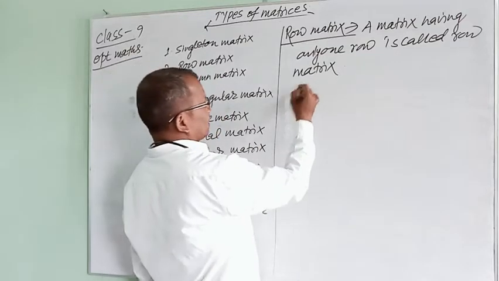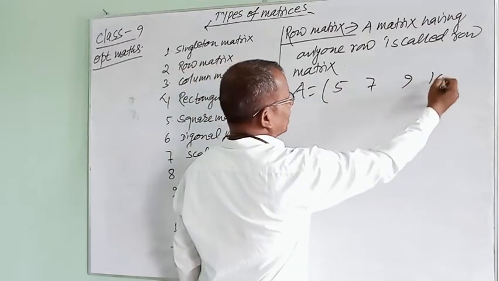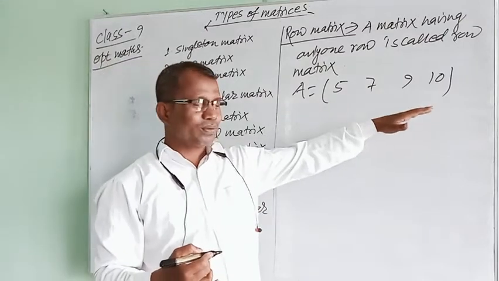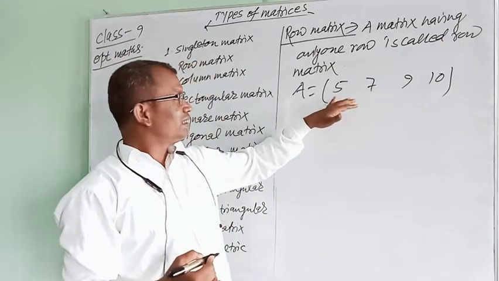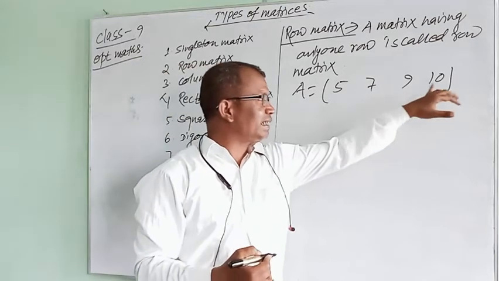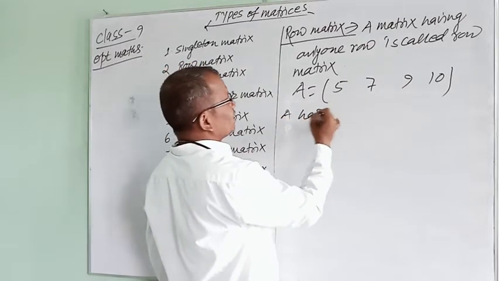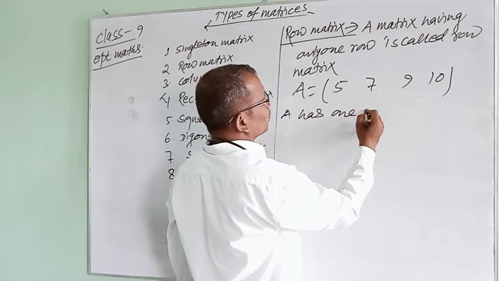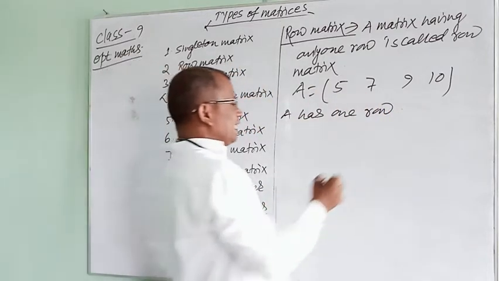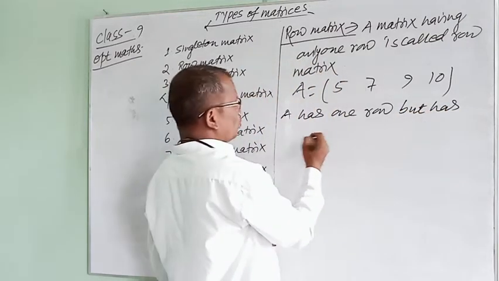Here, like A equals [5, 7, 9, 10]. Here in this matrix, there is only one row, and the row contains 5, 7, 9, 10. This matrix A has one row, but 4 columns.